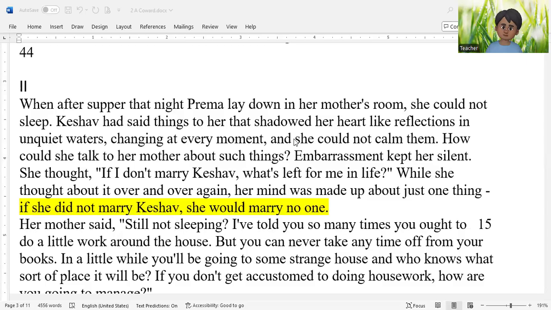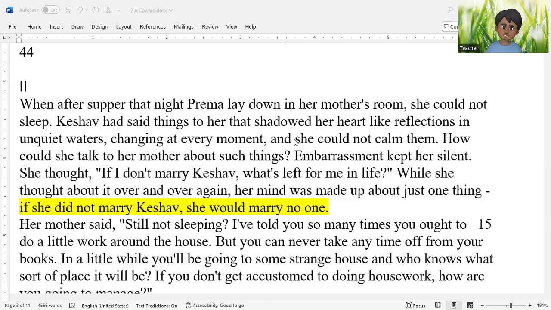You read that Prema could not sleep. And remember, Prema was crying in the park. Now she is not able to sleep. She is restless. So again, we have an atmosphere of tension. There must be some kind of tension going on in Prema's heart. That's why she is not able to sleep.